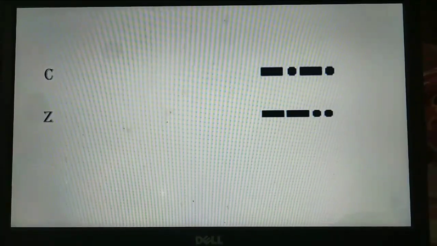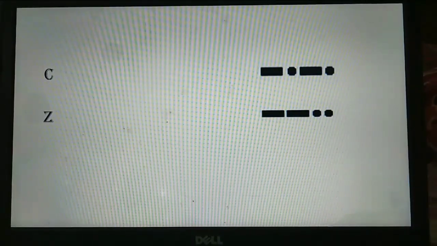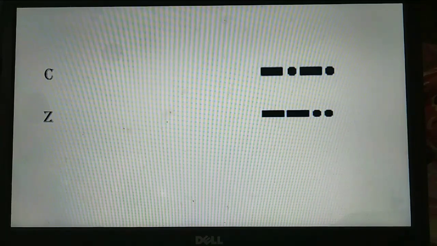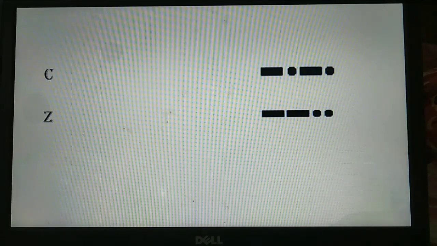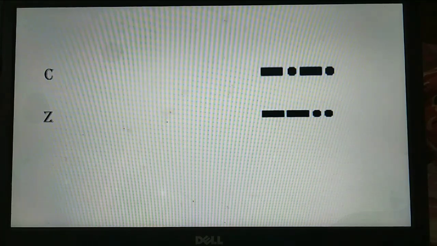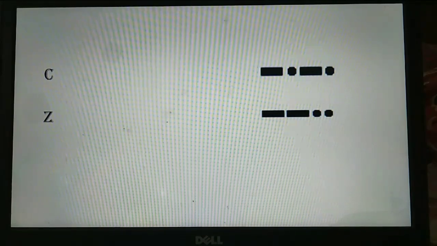So my next Morse codes are Charlie and Zulu. There is no rhythm for that and no grouping for that either, so I termed it as the same, Charlie and Zulu. Charlie is dah dit dah dit, which means yes, affirmative, and Zulu is dah dah dit dit, which means I require a tug. This is the meaning of these Morse codes. I will not make any grouping here because they are totally different from each other, so you can term it as Charlie and Zulu.